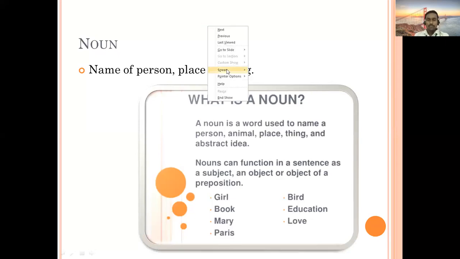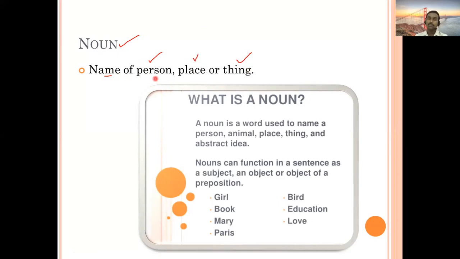So very simple. To begin with noun, there is nothing to teach. All of you have been studying noun since your first standard. So what is noun? Noun is nothing but a name. Name of whom? Name of a person. It can be the name of a place. It can be the name of a thing. So in these three categories, it will include everything.